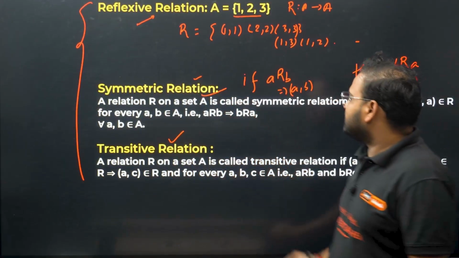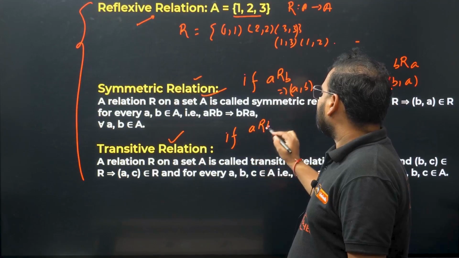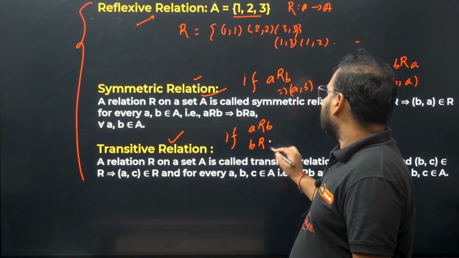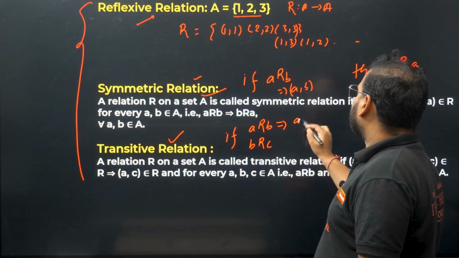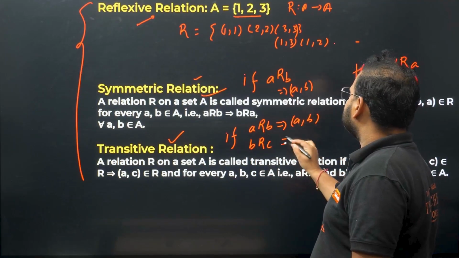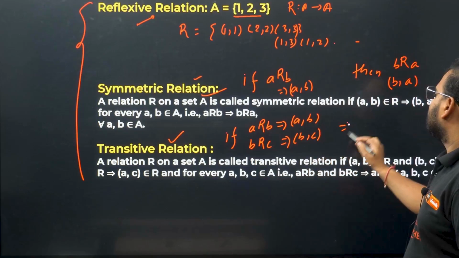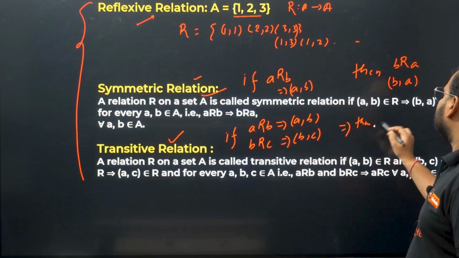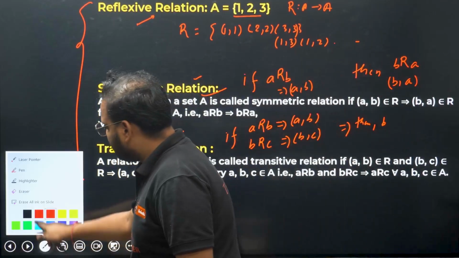In the case of transitive, we have two if statements. We have (a, b) and we have (b, c). So (a, b) means the ordered pair is AB, and (b, c) means the ordered pair is BC. Then the then statement implies (a, c), not (b, c).